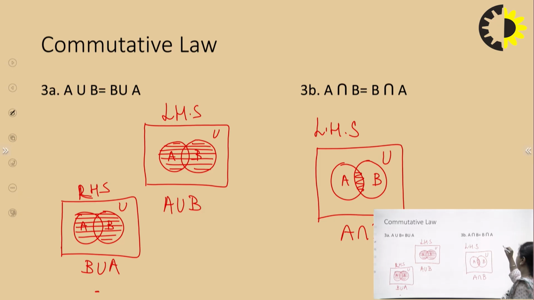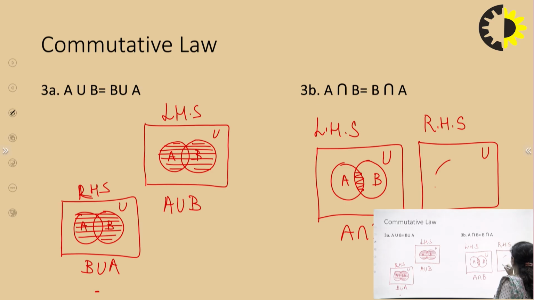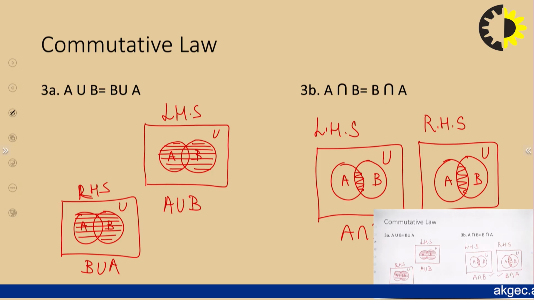Now, let us draw the RHS. The RHS here says B intersection A. So, even if I check my B intersection A, it will give me the elements which are common in both A and B. So, it is going to be the same region which will be represented in B intersection A. So, I can say that my LHS is again equal to RHS, and therefore, the commutative law is going to hold for the intersection operation. So, here we have seen that the commutative law is valid for sets whether we talk about union operation or we talk about intersection operation.